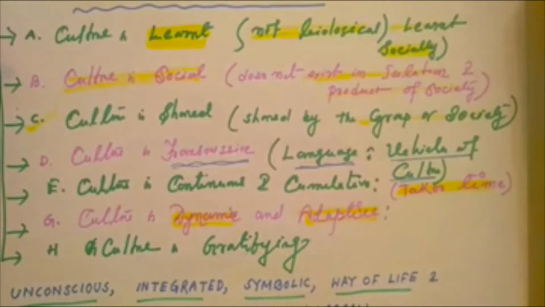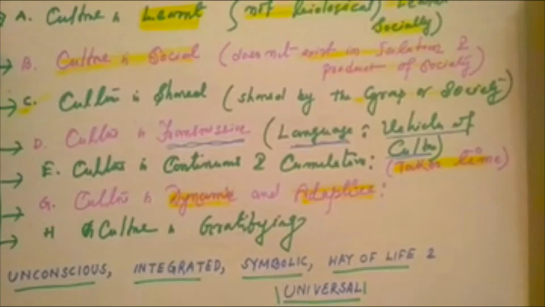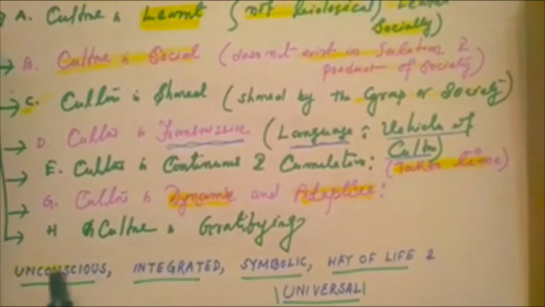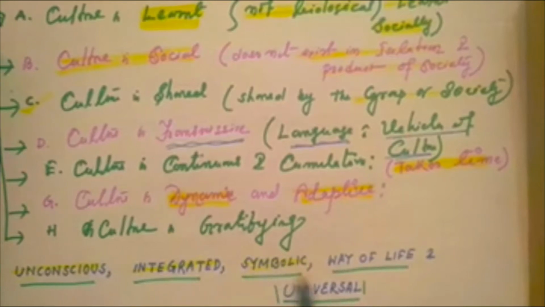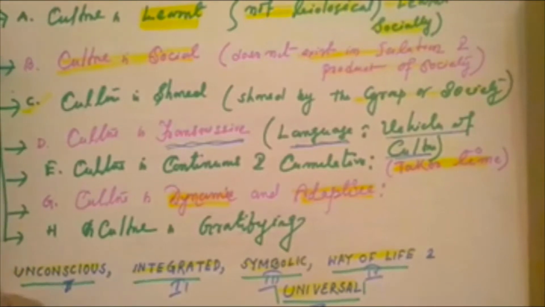Okay, and in brief, the main attributes and characteristics of culture are that culture is unconscious, culture is integrated, culture is symbolic, culture is a way of life, and culture is universal. The first one is unconscious, the second is integrated, the third is symbolic, the fourth is a way of life, and the last one is universal. Those are the important characteristics of culture.